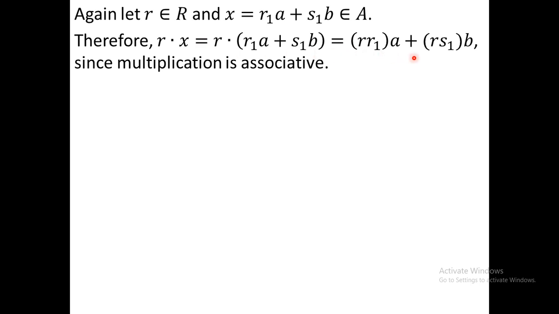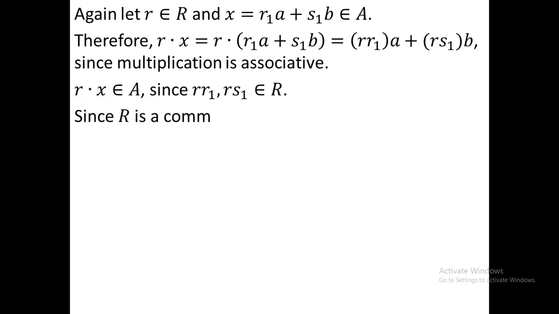Therefore, r·x equals something·a plus something·b. Those somethings are in R, so you can conclude that r·x is in capital A, since r1, s1 are in R. Again, you see that the multiplication is commutative because we know that an integral domain is a commutative ring with unity. So since r·x is in A, therefore x·r must be in A. Since R is commutative, r·x in A implies that x·r is in A.